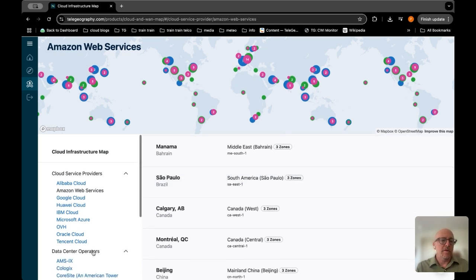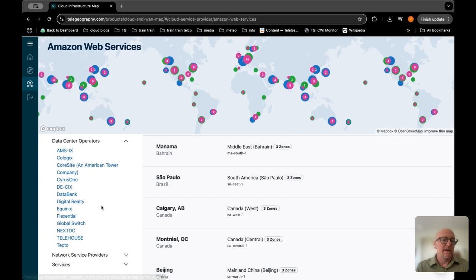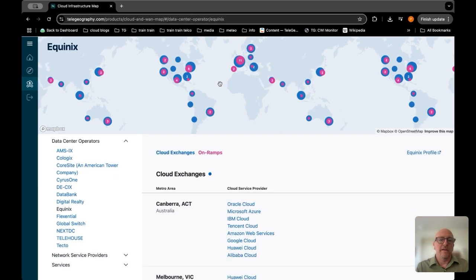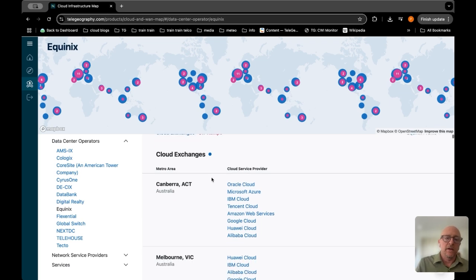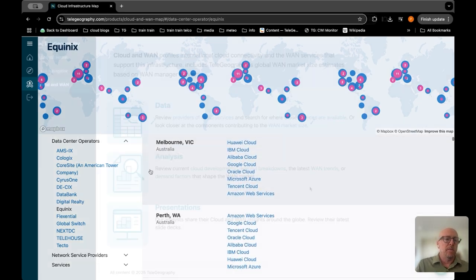Okay, let's hop over to the data center operators. Let's go to Equinix. Okay, and here we have maps of the different cloud exchanges and the on-ramps where they provide connectivity to cloud providers. You can once again look at it through the map, or you can go to the list below.